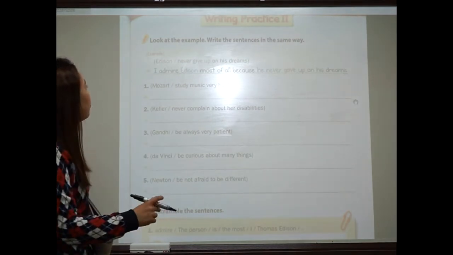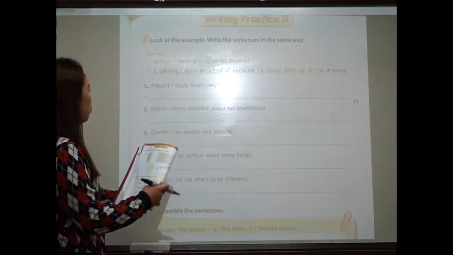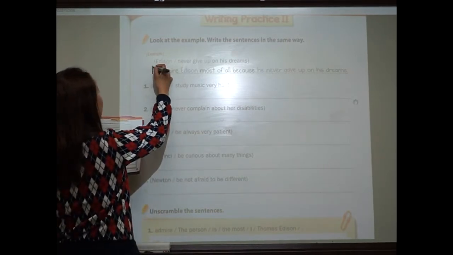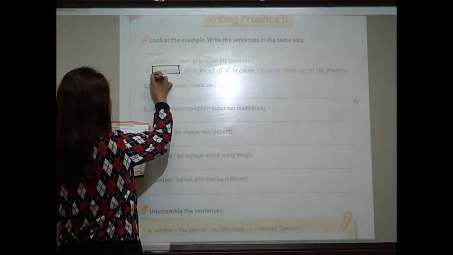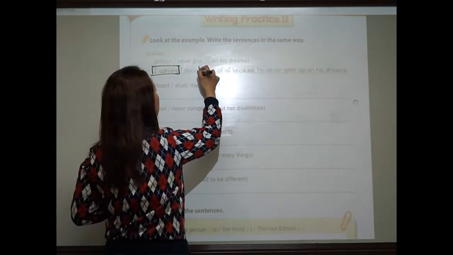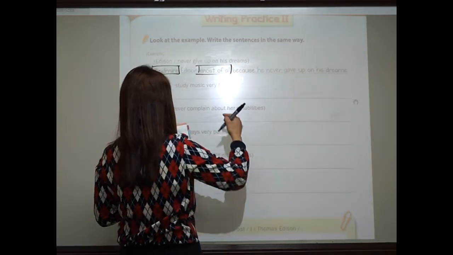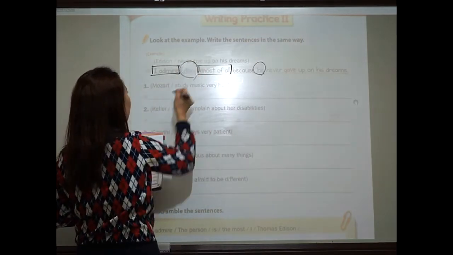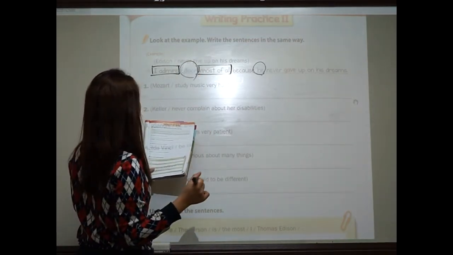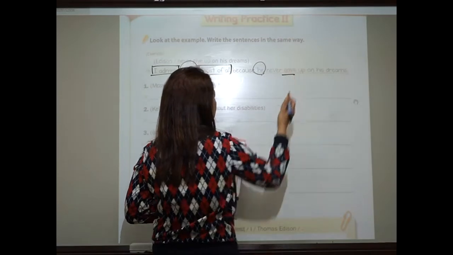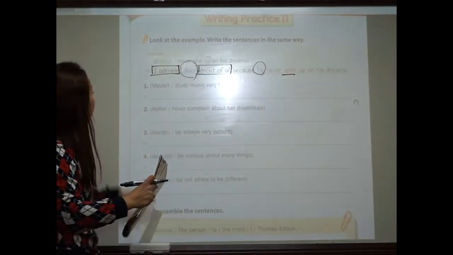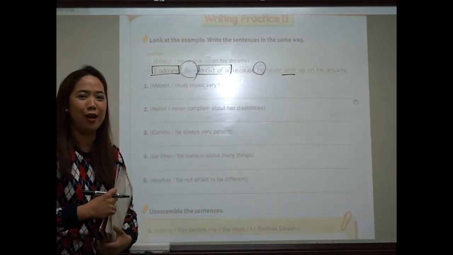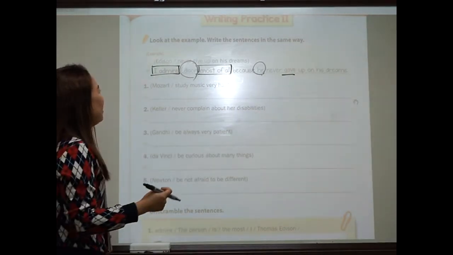Okay. Now for your writing practice 2, this is a little more complicated because I'm going to highlight, you have to add this I admire, and then most of all, and then there is the pronoun, and then the past tense, okay? But the example is Mozart studied music very hard. Okay, so how do we write that? Listen guys.